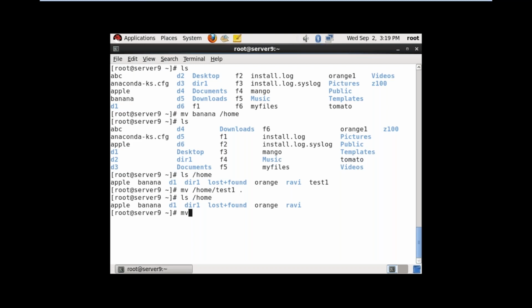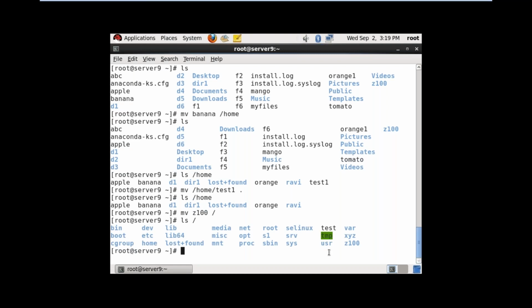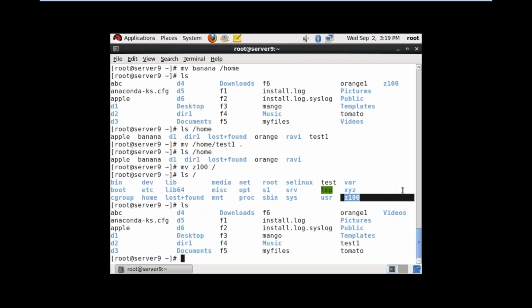Directory also has the same syntax, there are no changes. Move the directory. mv z100, I want to move to /. Now ls /. See, z100 moved to /. Now no z100 here, it is moved. So like that, by using the mv command, you can move the data from one location to another location, either files or directories, both are the same syntax, there is no difference.